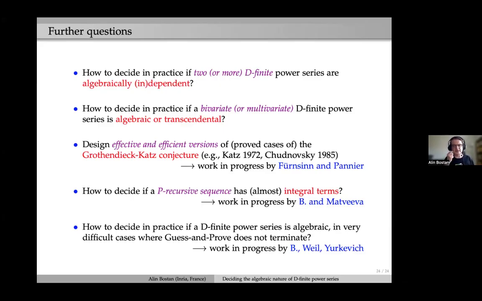But then if we want to make it efficient, we need a different algorithm. And that's what we did in that paper that I cited with Tanguy Rivoal and Bruno Salvy. In that case, we only consider the case not of a number field, but just of Q. So this remains to be done. It should be doable, but it's not solved yet. I mean, not in that paper. There is no efficient algorithm for minimization for power series with linear differential operators with coefficients in K(t), where K is a number field.